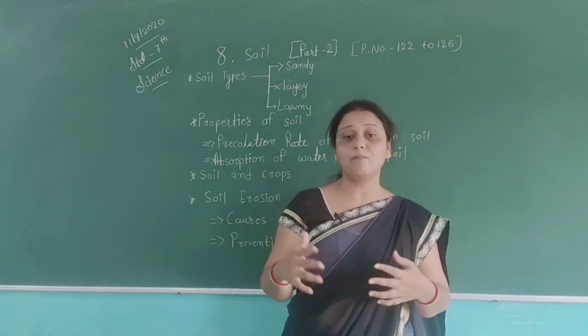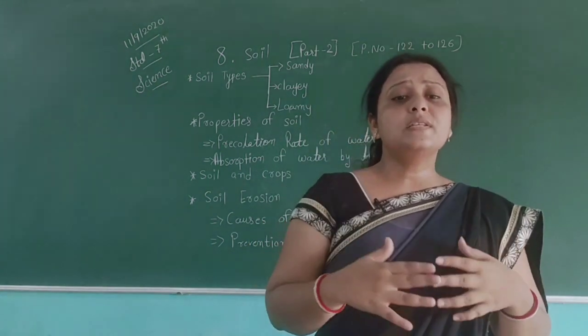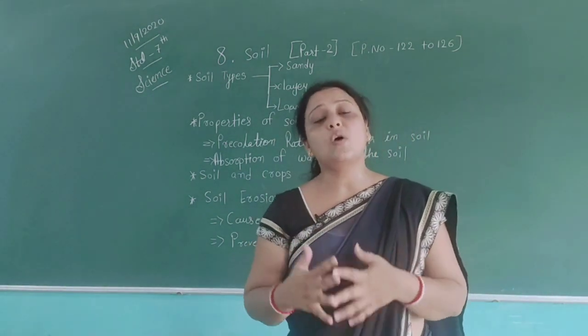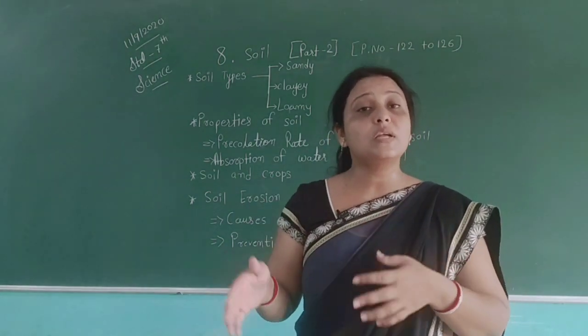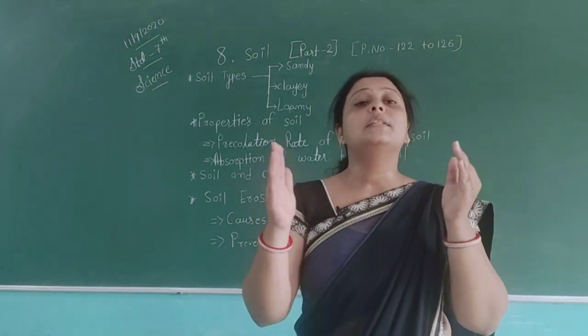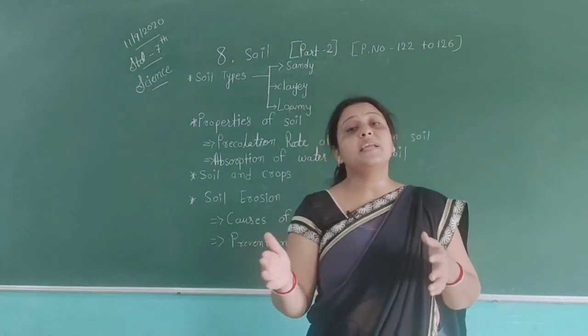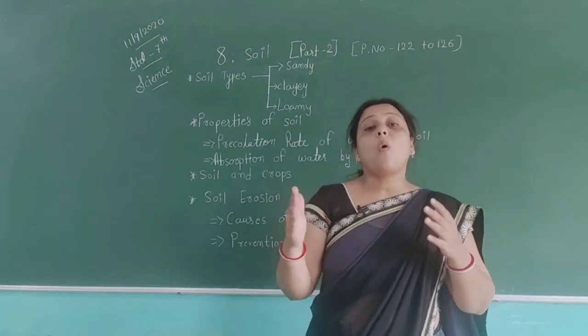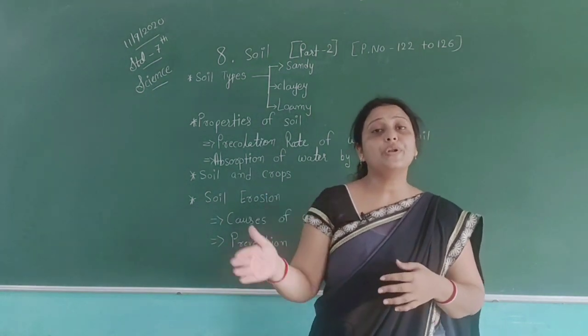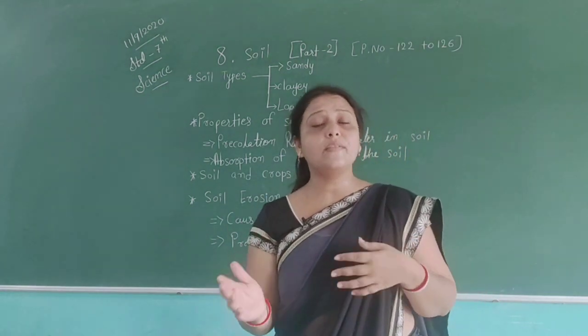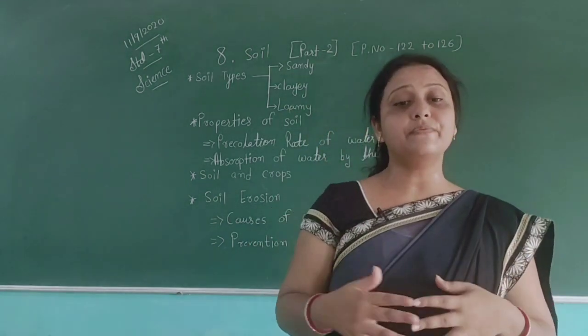So first, the types of soil are based on the proportion of the soil particles. As we all know, the particles from which we get soil are different from one another. So based on the particles, the soil types are different.